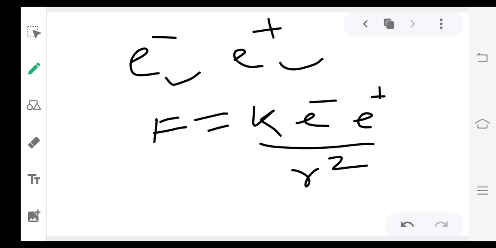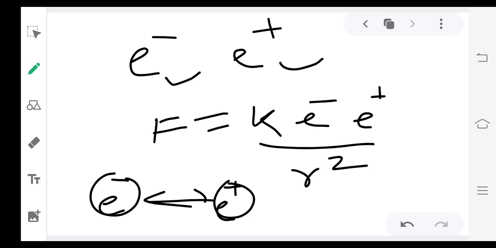Now the equation is F is equal to K into the charge of electron and the charge of proton upon r square. Here, suppose here is the electron and here is the proton. The distance between them is r. If r is less, F will be more. It means F and r, the distance between them, are inversely proportional.